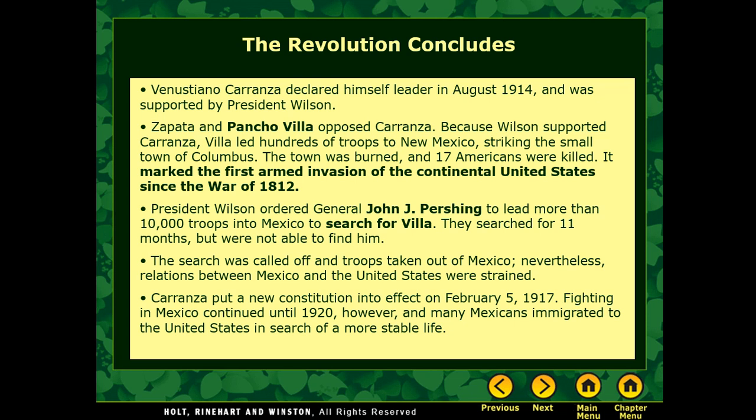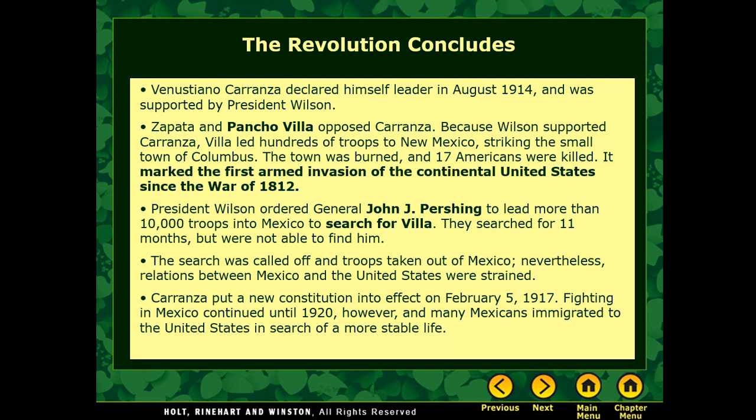President Wilson ordered then John J. Pershing, we'll learn a lot more about him in World War I, to lead more than 10,000 troops into Mexico to search for him. They searched for him for 11 months, but they were never able to find him. The search was called off because we start becoming a little more concerned about World War I and other events.